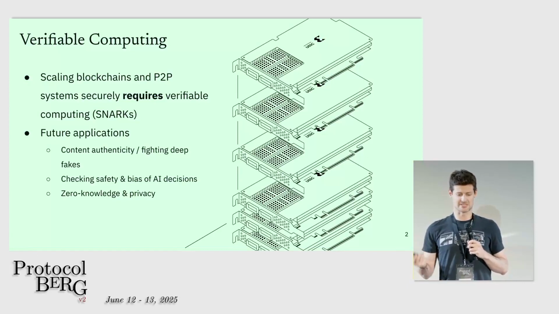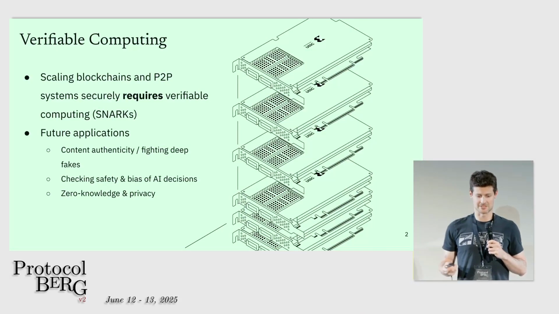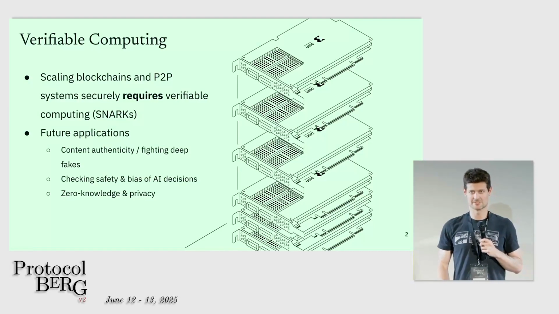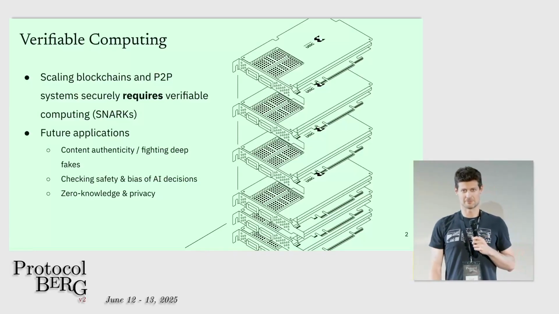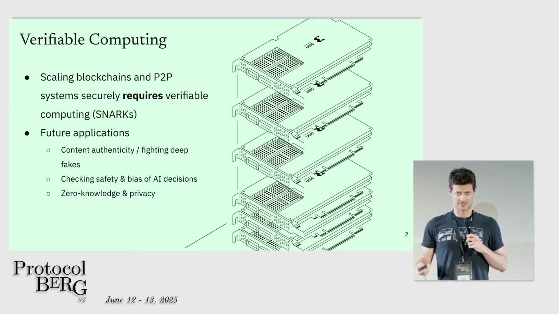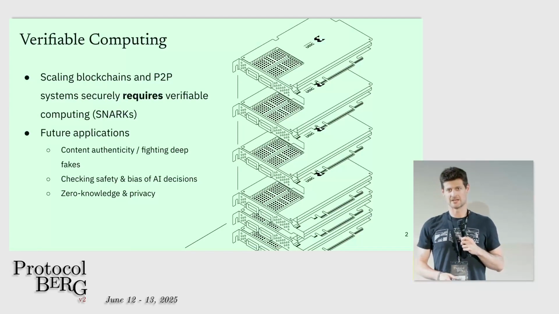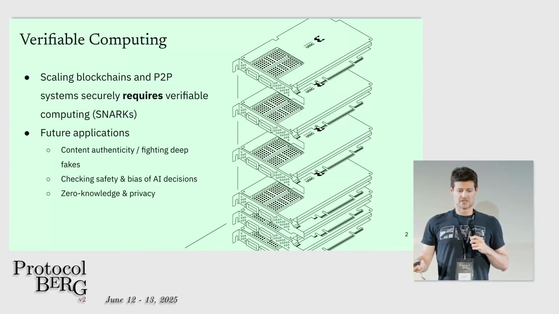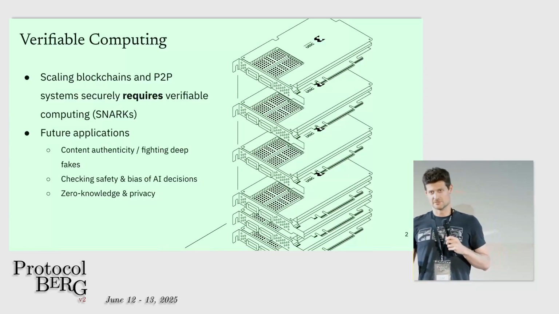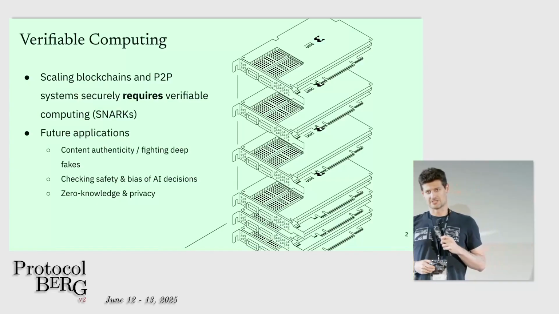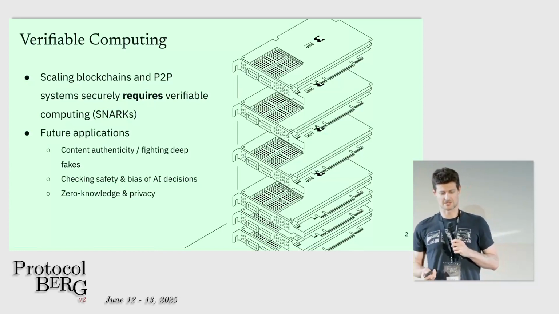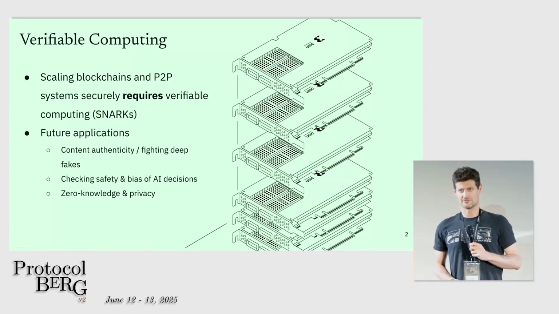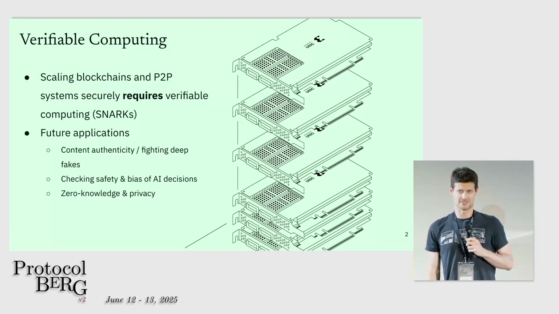And I believe this is the secret to scaling blockchain and peer-to-peer systems securely without compromising their essential properties. It's really important for our whole space, in my opinion, but there's also some forward-looking applications that may seem more speculative right now, but I think that this could be used to combat deepfakes and inauthentic content using generative AI in the future. I think potentially it could be used to verify the safety of machine learning models, making decisions with real-world consequences, and there is a variant of verifiable computing that provides privacy guarantees, which are zero-knowledge proofs.